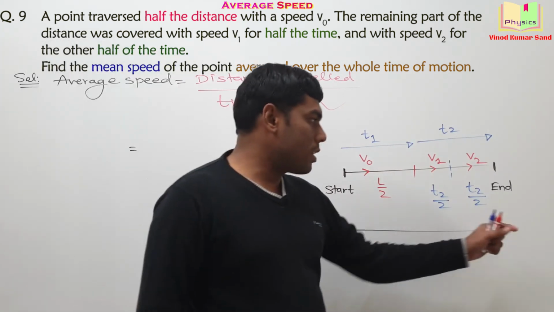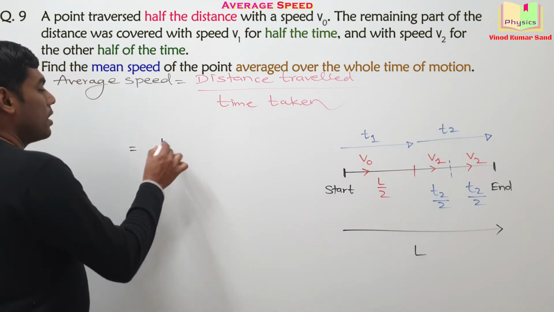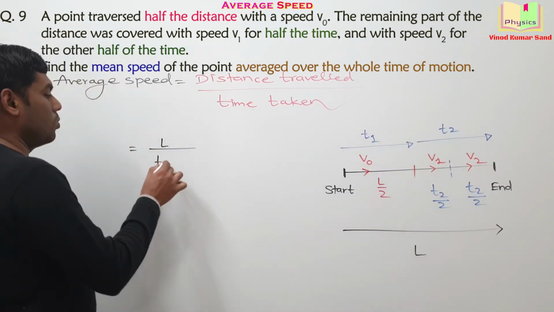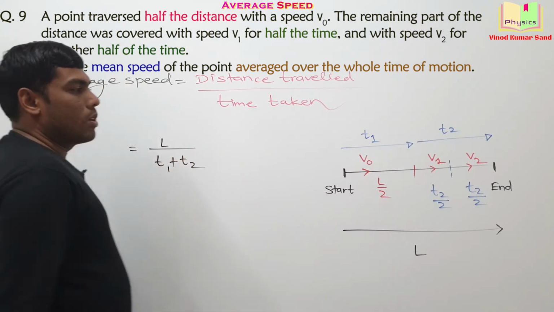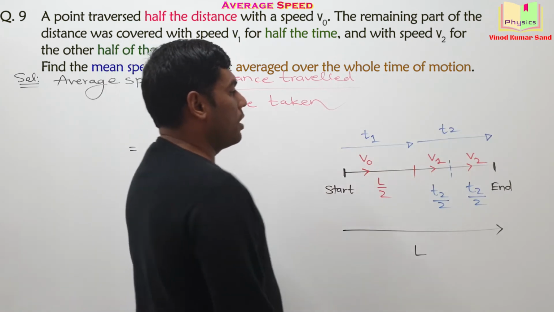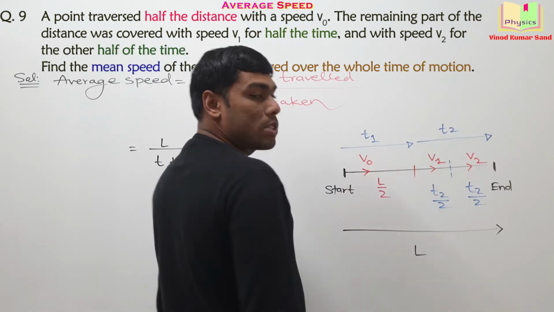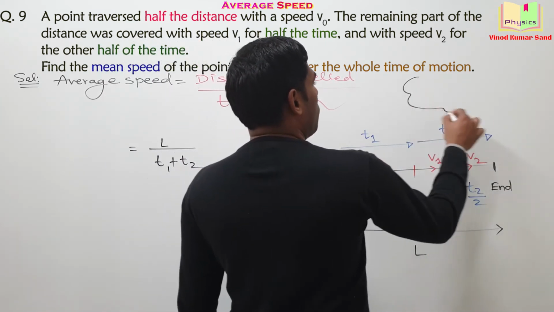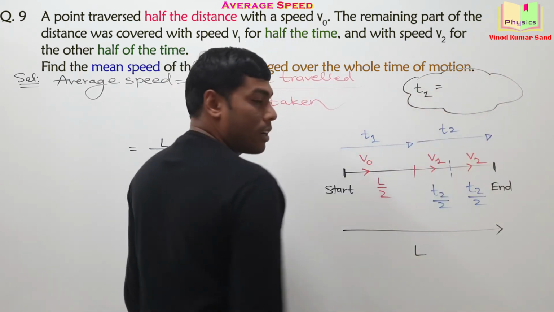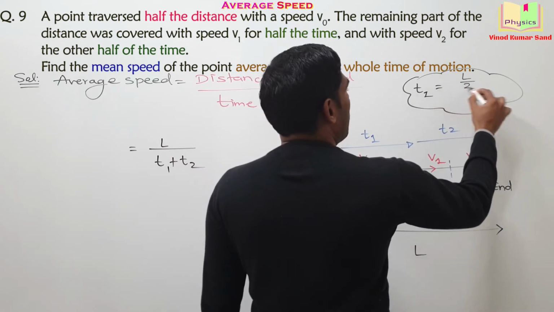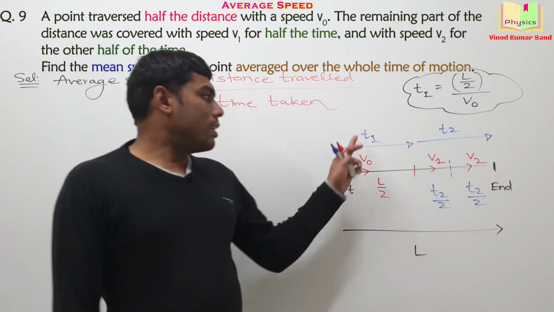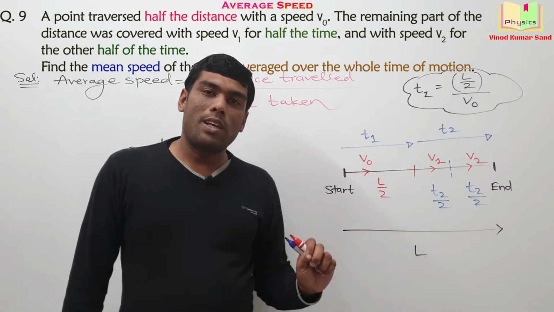The total distance traveled here is L, divided by the time taken, T1 plus T2. Is it okay for you? Now we should obtain these values of T1 and T2. T1 is clearly visible here. If you see this diagram, then T1 can be written as L by 2 divided by V0.